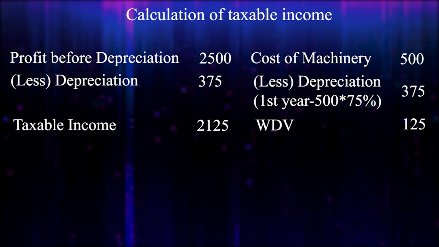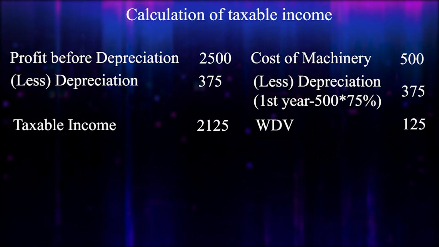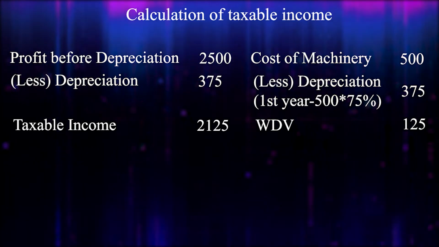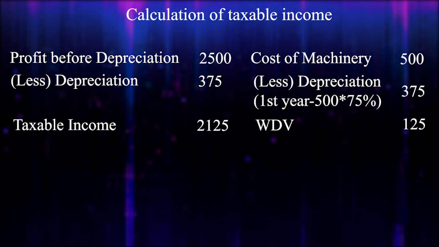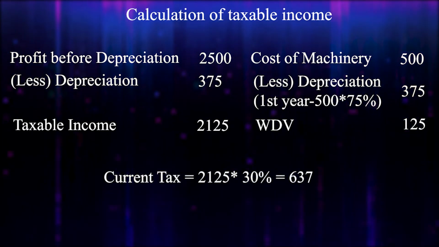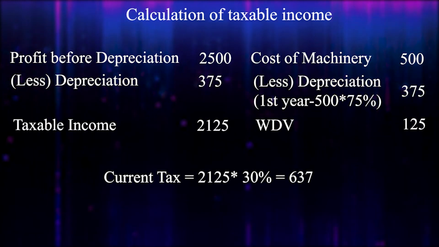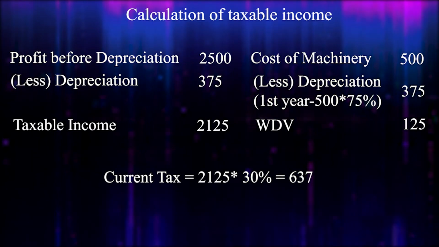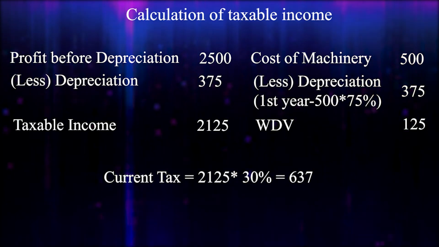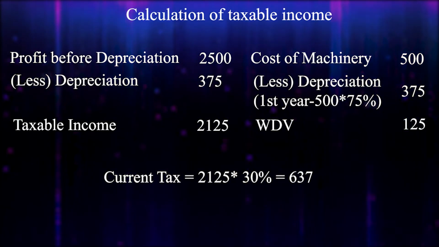Okay, so on this taxable income we need to apply the tax rate, so that will be our current tax. Current tax is equal to 2125 into 30%, that is 637. Okay, current tax is 637. So this is our actual tax liability.